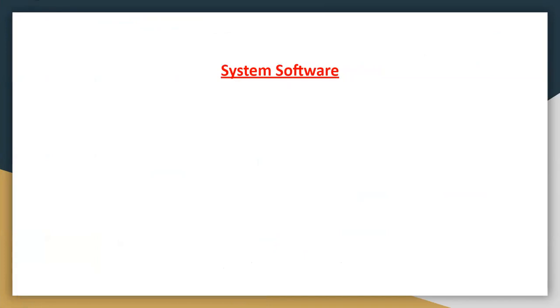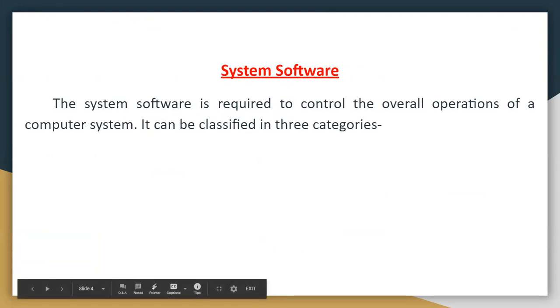Now next we will study about the system software. What is system software? System software is required to control the overall operation of a computer system.